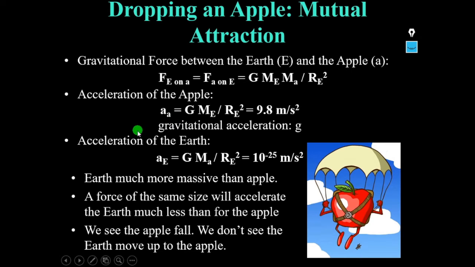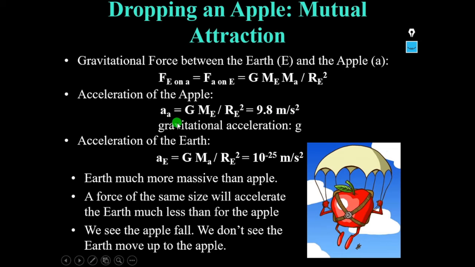We know that F is equal to m a, so if you want to find the value of a, we divide the force by mass. Here the force is G M E M A by R E square, and we divide it by the mass of the apple, M A. So you get the acceleration of the apple, a A, that is G M E by R E square, which is equal to 9.8 meters per second square.